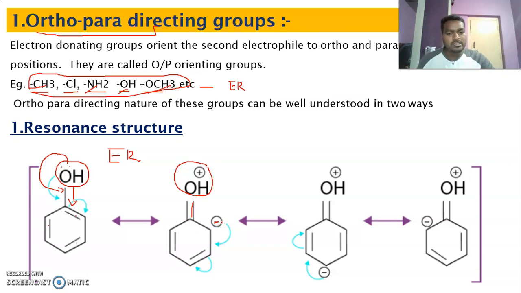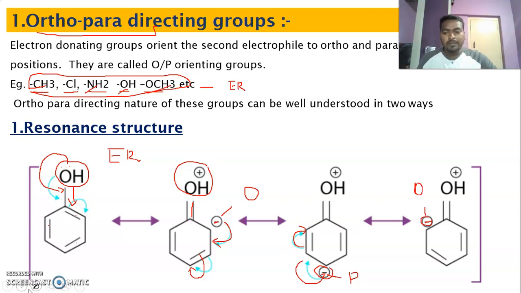So write the resonance structure. Again this negative charge attacks here, and this bond shifts to this carbon. As a result, this one gets a negative charge, and again this negative charge attacks here and this pi bond shifts here. As a result, this one gets a negative charge. You just observe the position of the negative charge, dear students. So what is this position? This is the ortho position. What is this position? This is the para position. What is the position in this molecule? Sorry, this is the ortho position.